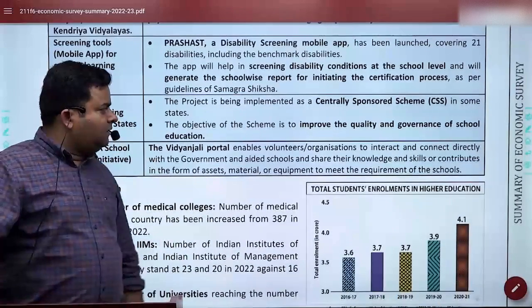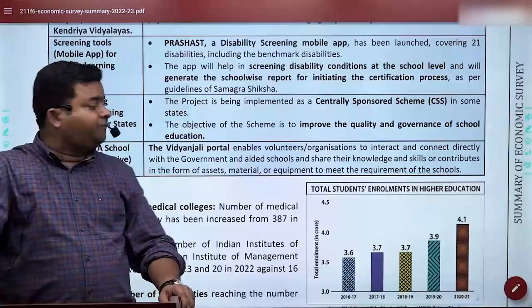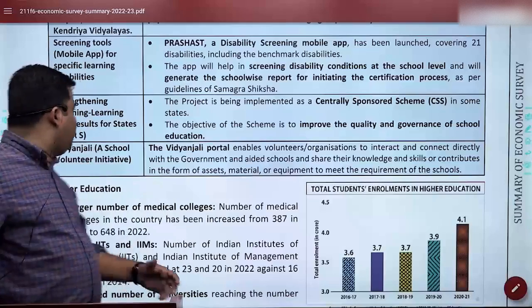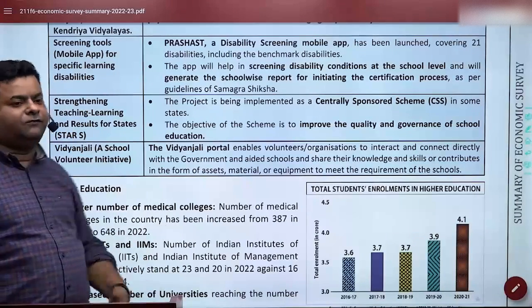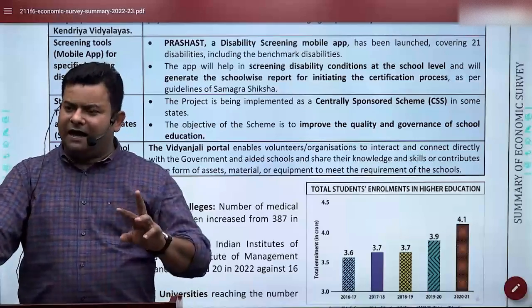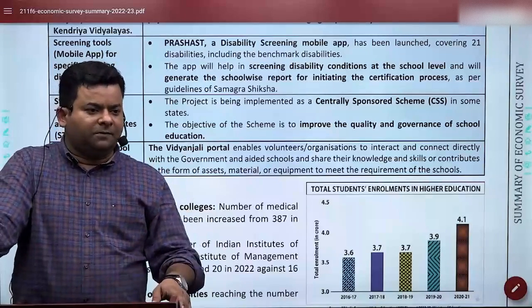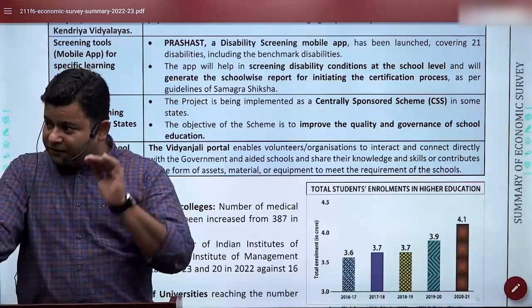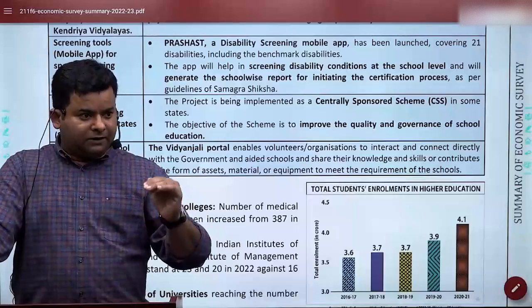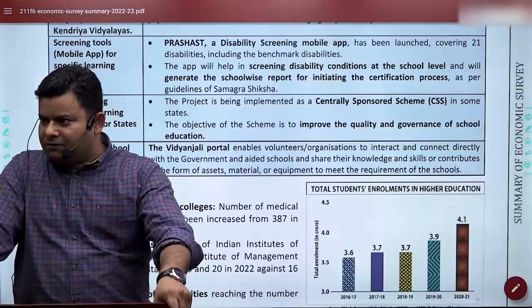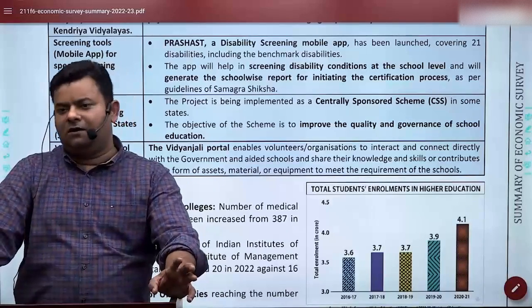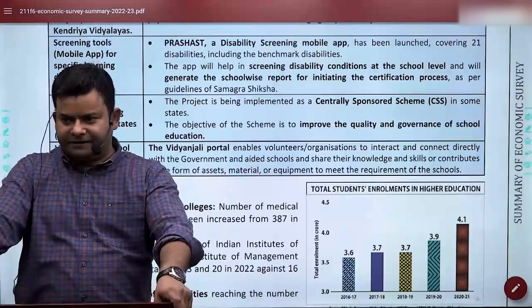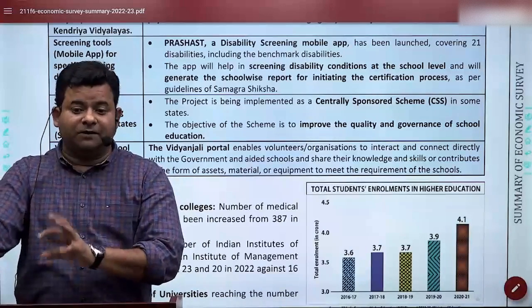STARS is a centrally sponsored scheme for better training of teachers. It's an initiative, as you can say, Teaching, Learning and Results for States. And there's one thing of a similar nature where we are trying to provide district level training to teachers. It's very important that teachers should be trained. Understand, teaching itself is an art, and a teacher needs to be a little affectionate to the kids, understanding their requirements. Mere knowledge will not suffice. That's why teachers' training is very important.